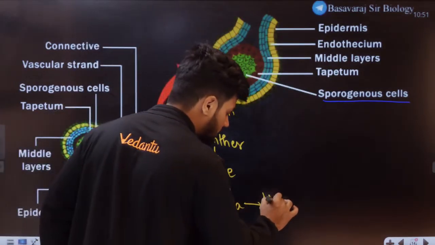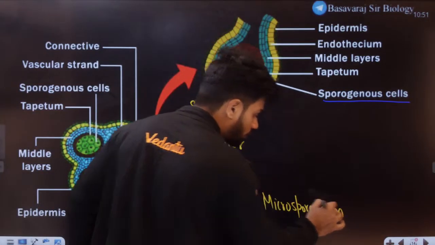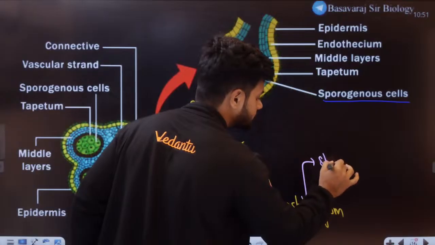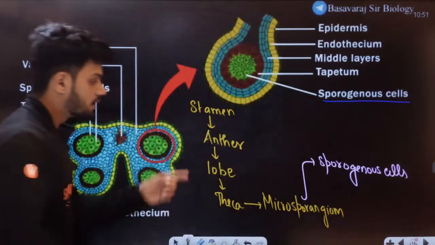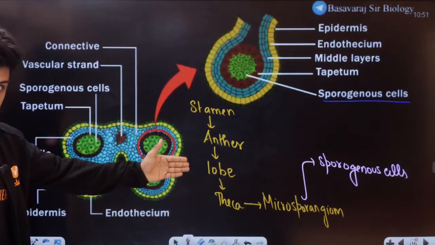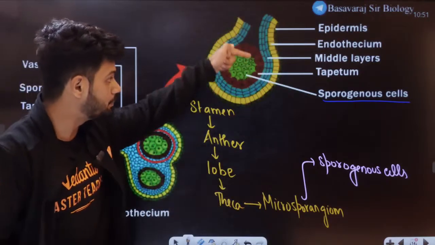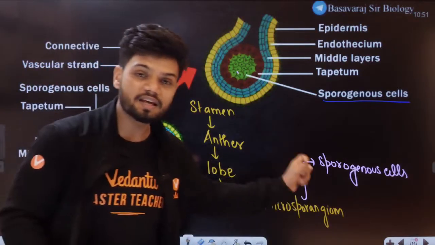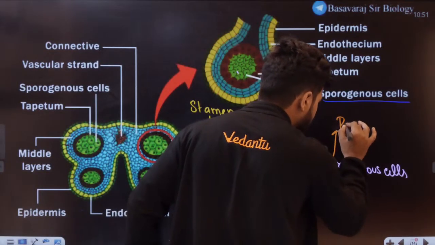Inside theca we will find something called microsporangium. Now inside microsporangium, the innermost thing we will find is sporogenous cells. This is your understanding till now. This is your flow chart till now, students. Stamen, anther, lobe. Inside lobe we have a theca. Inside the theca we have microsporangium. Microsporangium has multiple layers, and the innermost layer is called sporogenous cells. And these sporogenous cells, students, will develop into